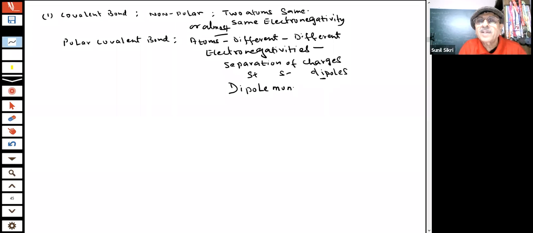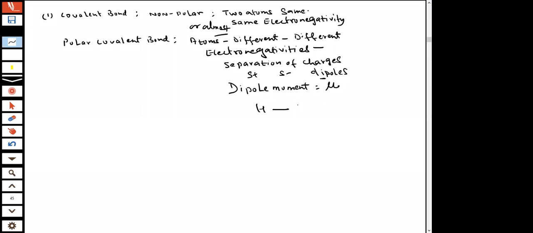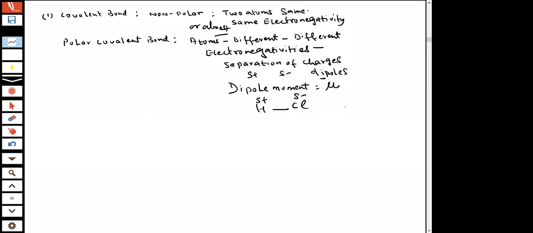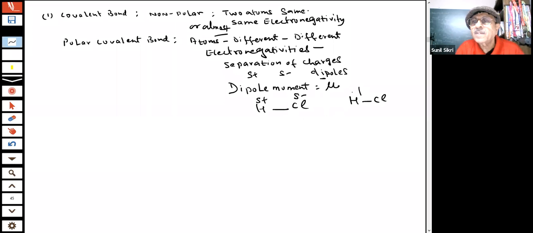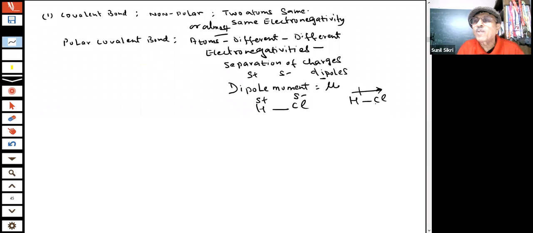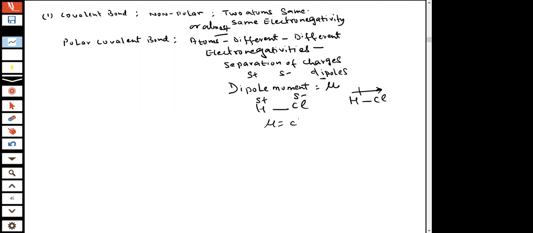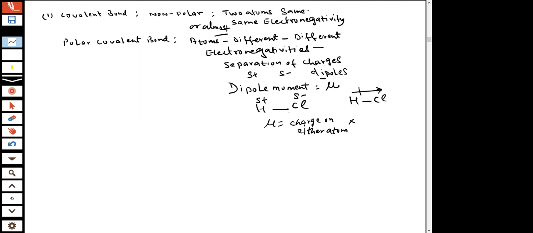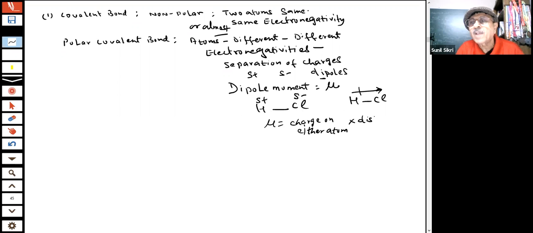The molecule will have a dipole moment, students, which is represented by mu. For example, in HCl, this is delta negative, this is delta positive, and we represent the molecule like this. The dipole is going towards this side. The electrons are more towards Cl than H, and the dipole moment can be calculated, which is the charge on either atom, students. This is delta plus charge, multiplied by the distance between the two atoms.